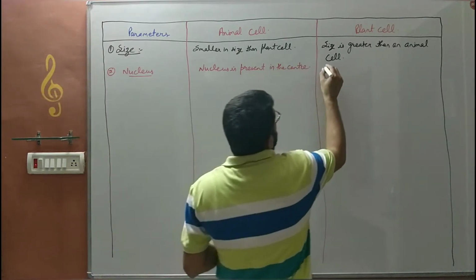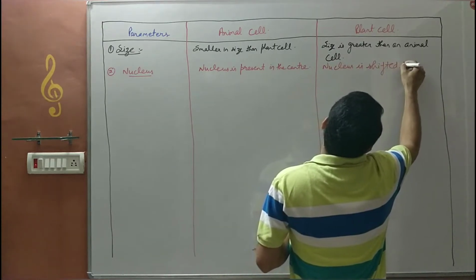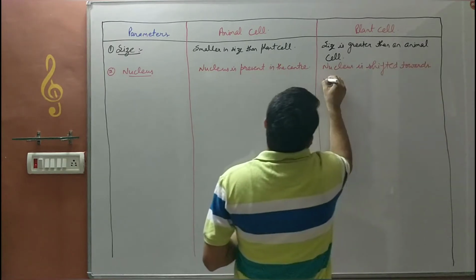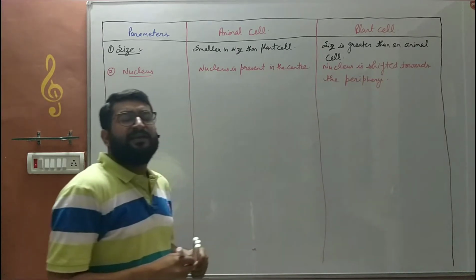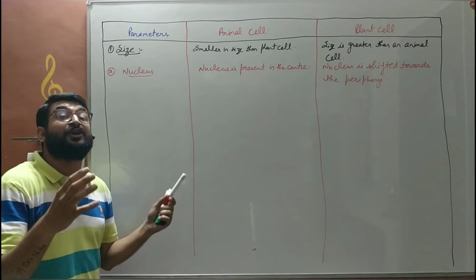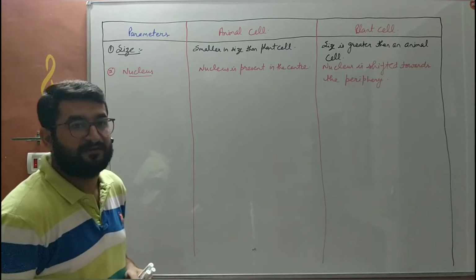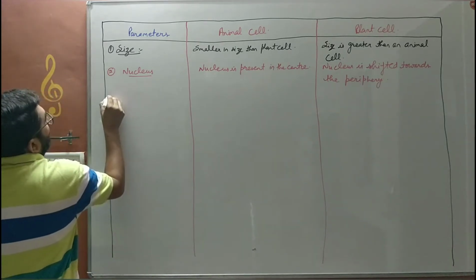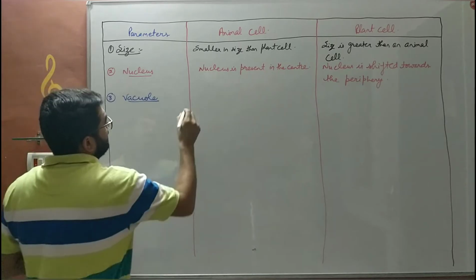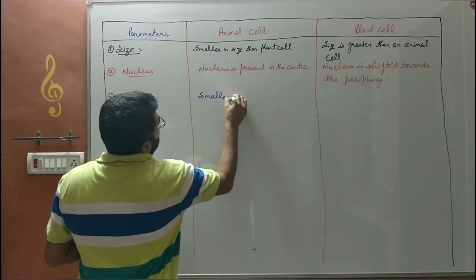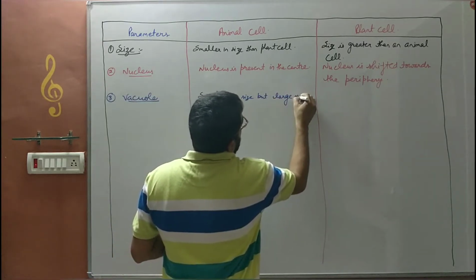Whereas in the case of a plant, the nucleus is shifted towards the periphery. Periphery means towards a corner. Why is it so? Because in a plant cell a large single vacuole is present at the center. So this vacuole shifts the nucleus towards the periphery. Third one is the vacuole itself. Vacuoles in an animal cell are smaller in size, but many, or large in number.